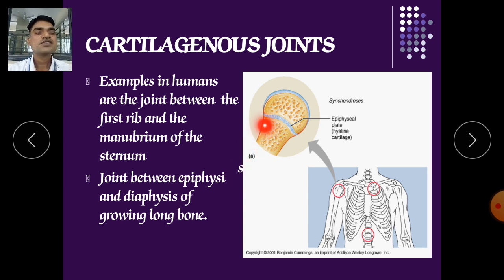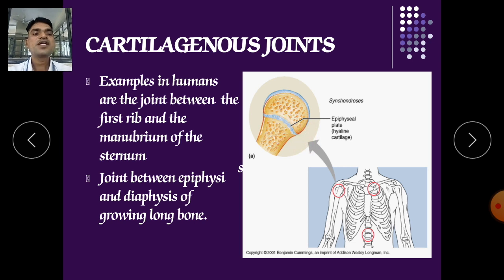For example, there is the epiphysis, which is the end or superficial area of our long bone. There is the diaphysis, which is the middle area, and the metaphysis, which is a connective link between the epiphysis and the diaphysis. And here the epiphyseal plate is there.